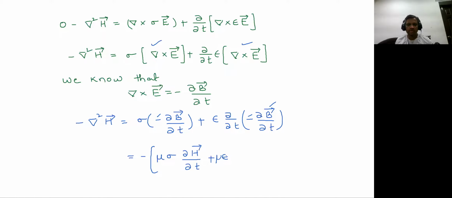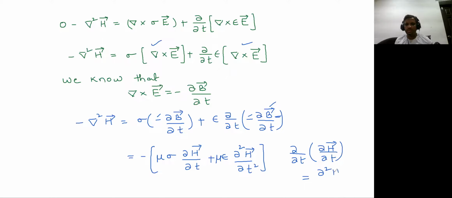So you can write it as mu into epsilon into dou by dou T of dou H by dou T will remain here. So that will become a second order equation. So I'm writing that here, dou by dou T of dou H by dou T can always be written as dou square H by dou T square.